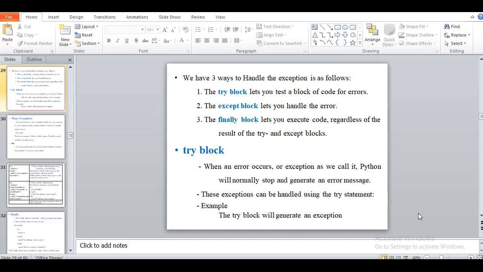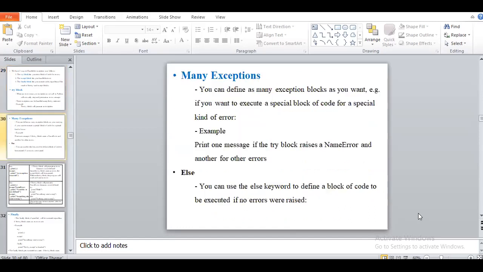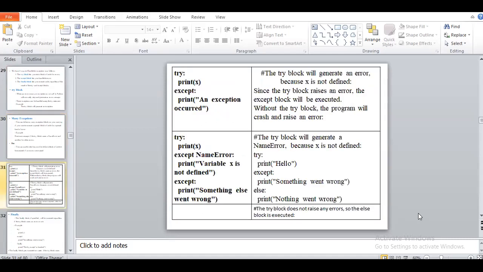But if the condition is not satisfied, it will execute in the except block. If we want many exceptions, we write the except keyword, and in brackets we write more than one exception name, and we catch those exceptions. That will handle many exceptions.